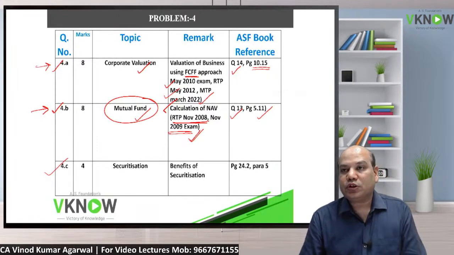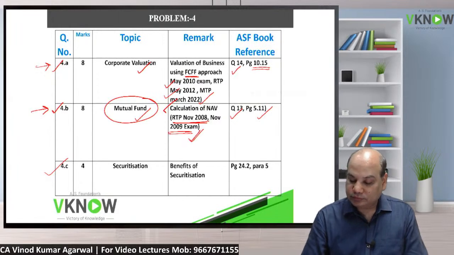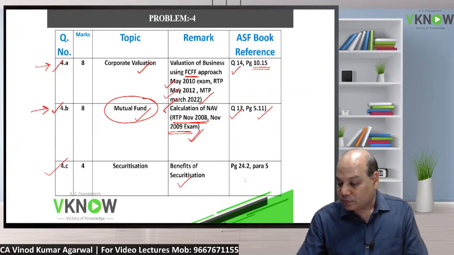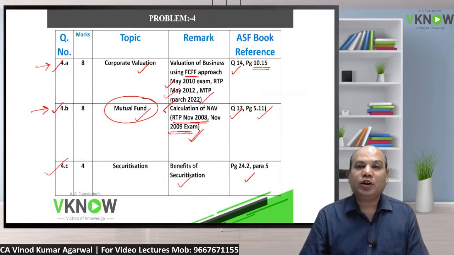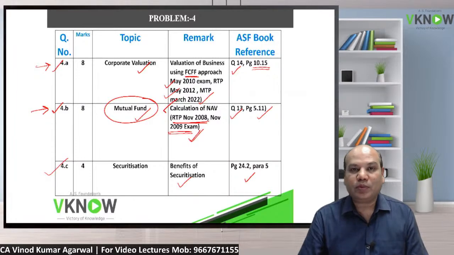Question number 4C was on securitization. Just a theory question, benefit of securitization. We have covered this topic in class, and in our book there is a very beautifully drafted note on benefit of securitization on page number 24.2, paragraph number 5.